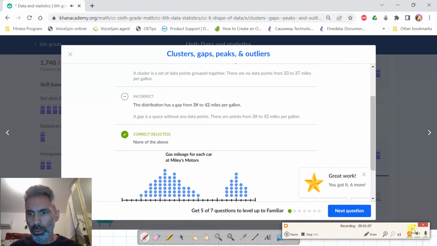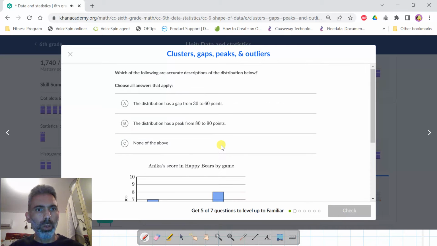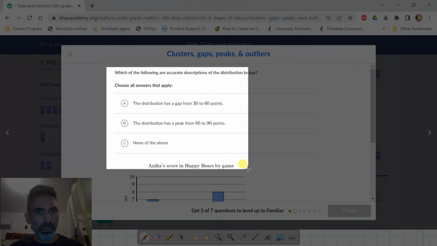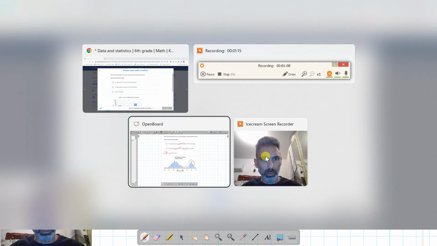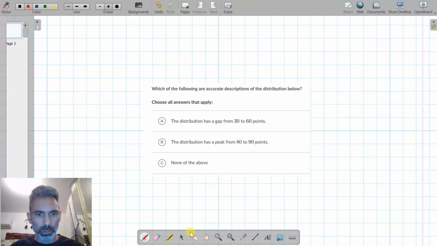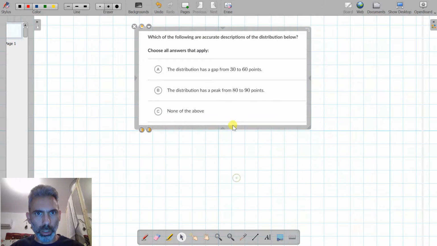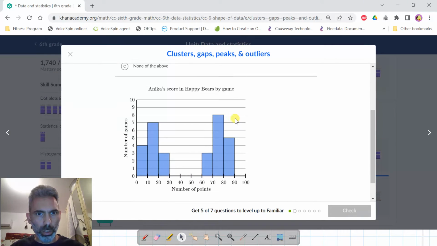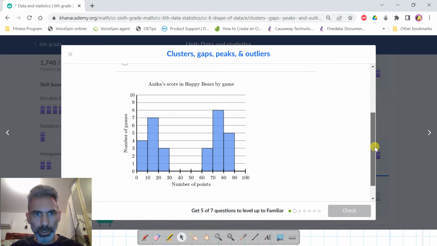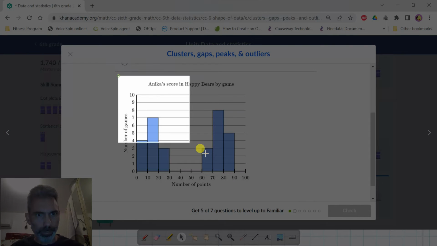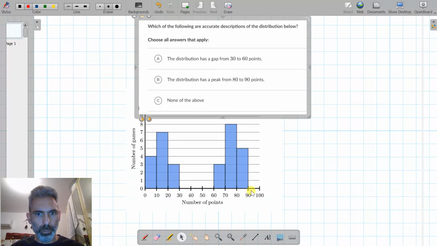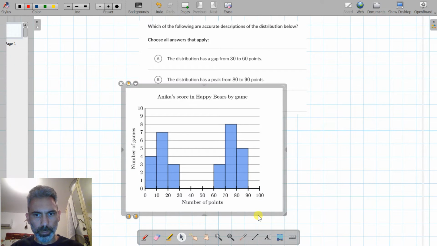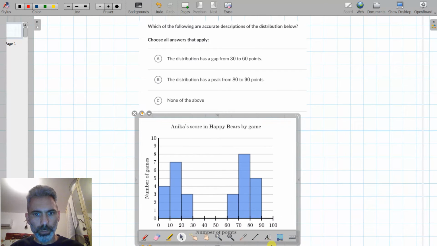Okay. Let's move on to the next question, which I'll first copy to the board so I can draw on it. Now we have here a histogram. The question is, which of the following are accurate descriptions of the distribution below?